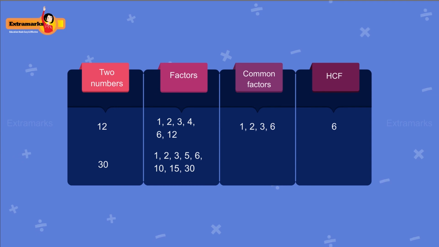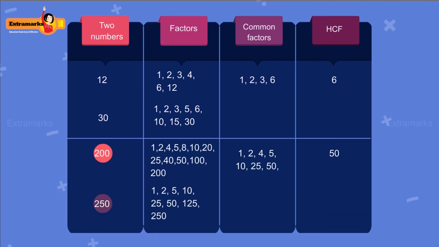In the same way, you can compute that the HCF of 12 and 30 is 6, and the HCF of 200 and 250 is 50. Hope you have understood the concept of HCF. It's time to grab some extra information.